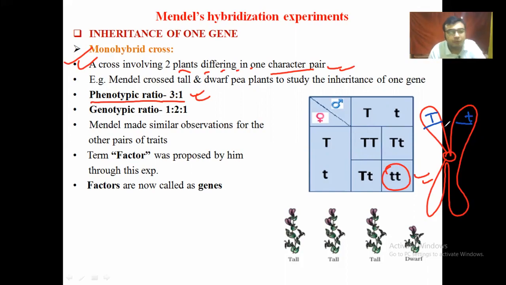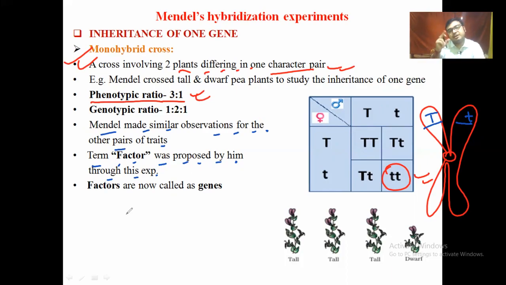Then we move forward. Mendel made similar observations for the other pairs of traits also. The term factor, which mainly represents a gene, later named by Bateson, was proposed by him through this experiment. He said that some factors are transferred from parent to offspring that can help to create a new trait or advanced features in the offspring or progeny.